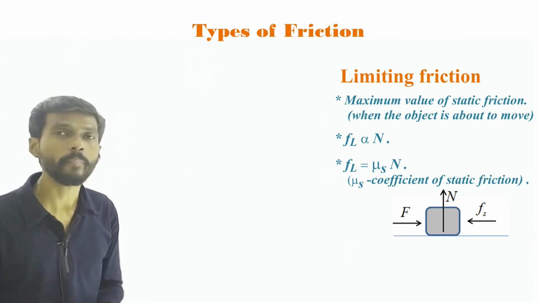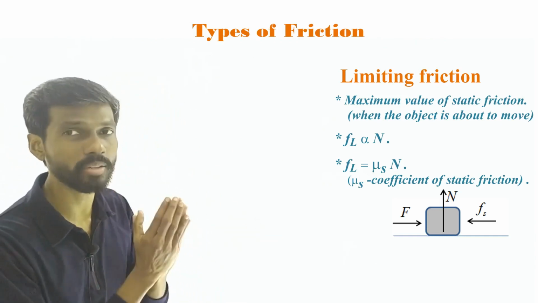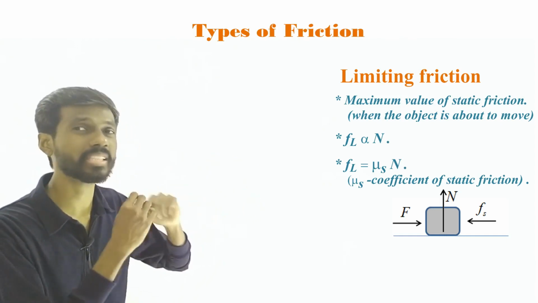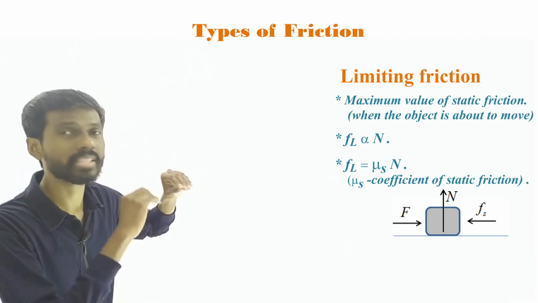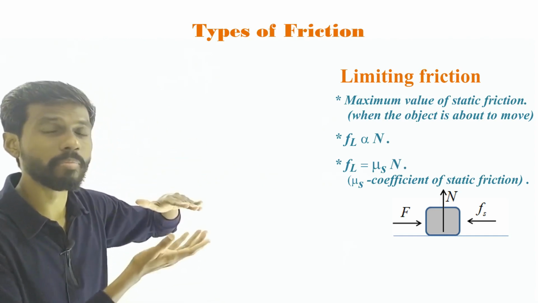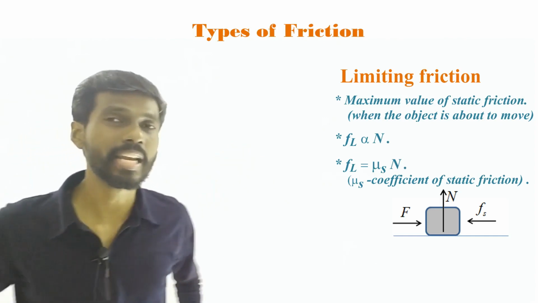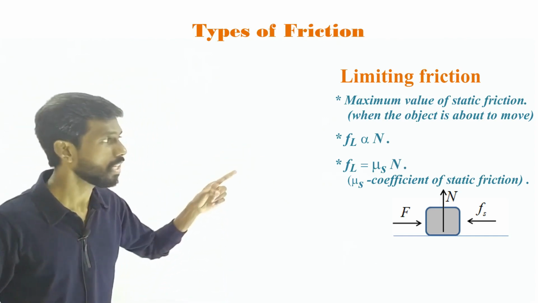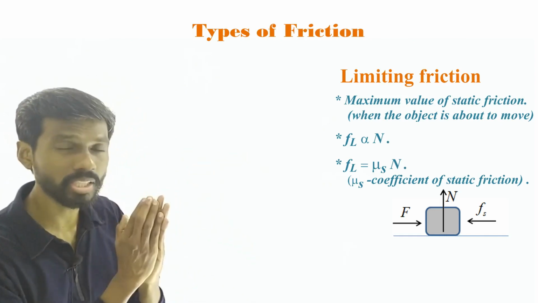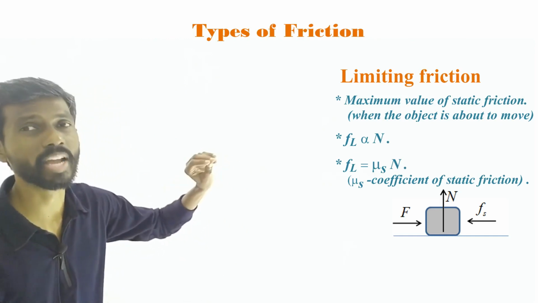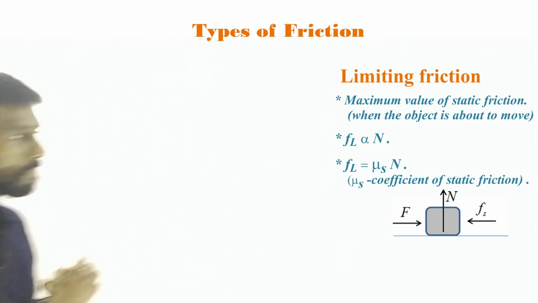Okay, yes. Now, this is the limiting friction. You understand? This is the constant value for a particular combination of objects. This is the maximum value to which this static friction can rise. So the maximum value of the static friction can be this limiting friction. Is that okay? So that has formula FL, the limiting friction, equals the coefficient of static friction multiplied by the normal reaction. So this is about the limiting friction. Is that okay?